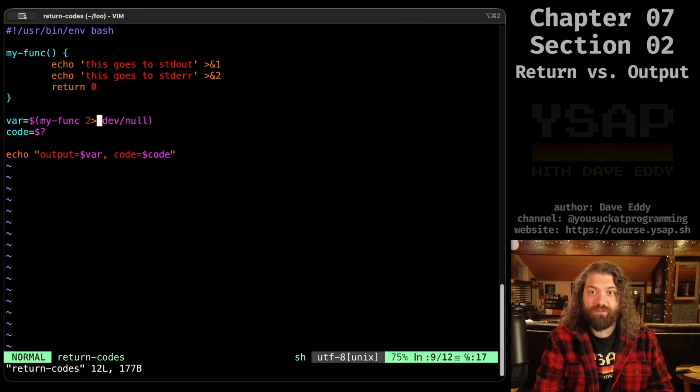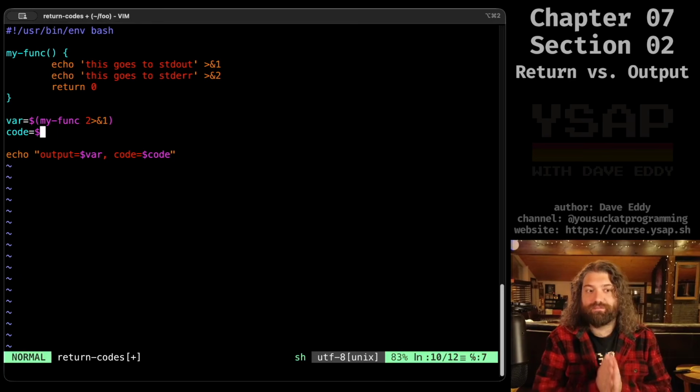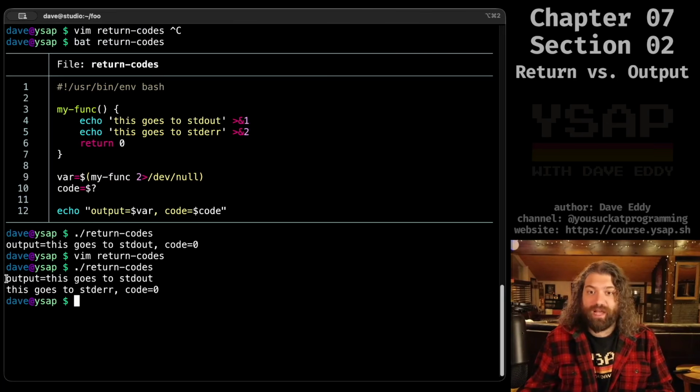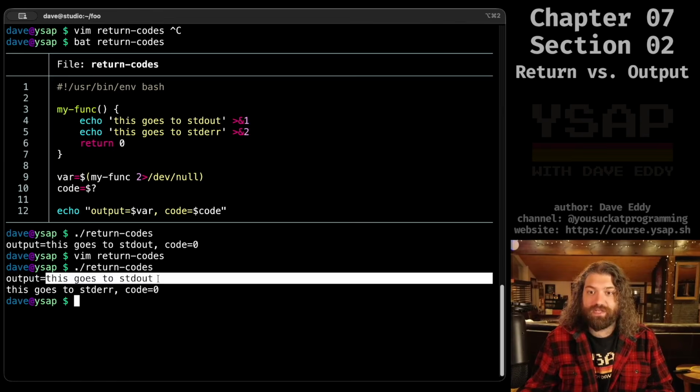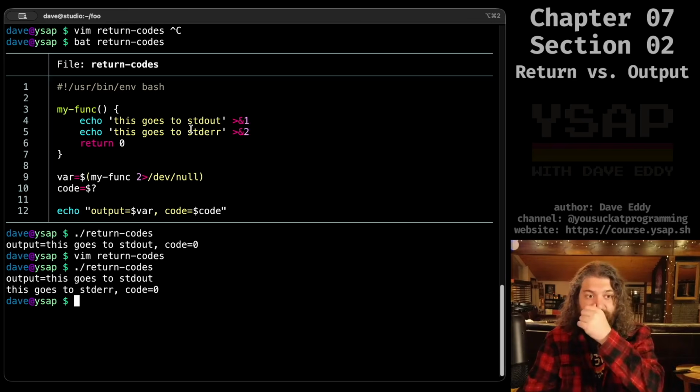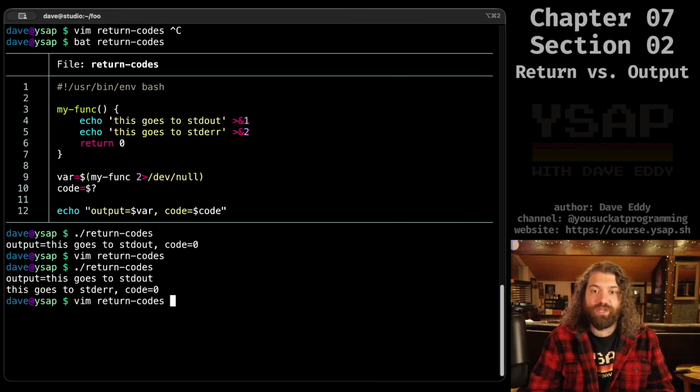There's another thing we can do. We can redirect standard error to standard out. So this is really cool. So now both will go to the same thing and we will get this wild output. Output is this goes to standard out, this goes to standard error, and the code is 0. And it's in the exact same order because they both go to the same place. The file descriptor has basically been duplicated over. So this is a really cool trick.